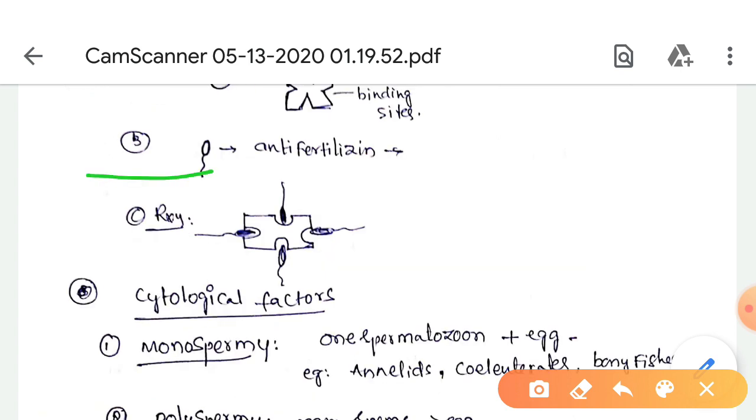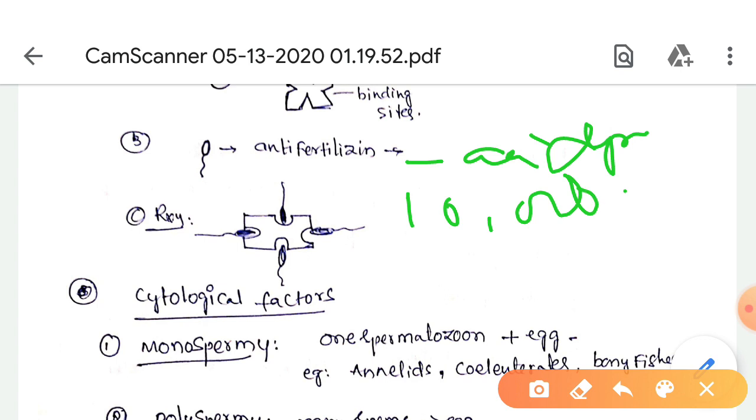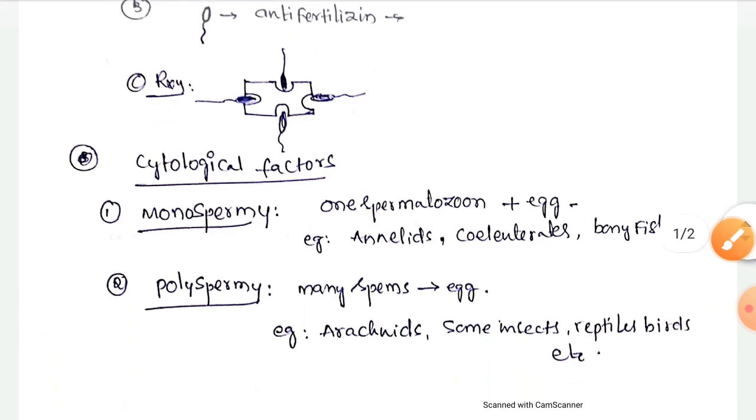Anti-fertilizin: the sperm contains a chemical substance. That means the surface of the sperm contains anti-fertilizin. It is an acid protein, smaller than fertilizin, with a molecular weight of 10,000, and there may be different anti-fertilizins in different species. Now, cytological factors.